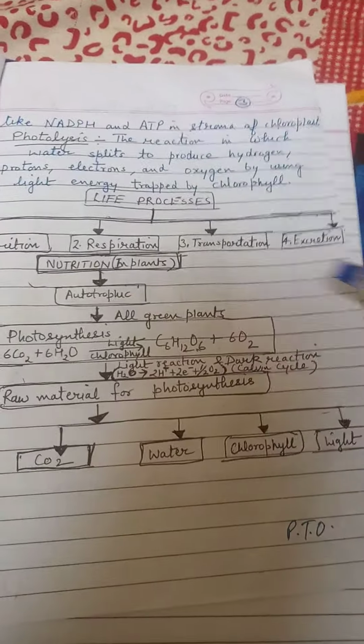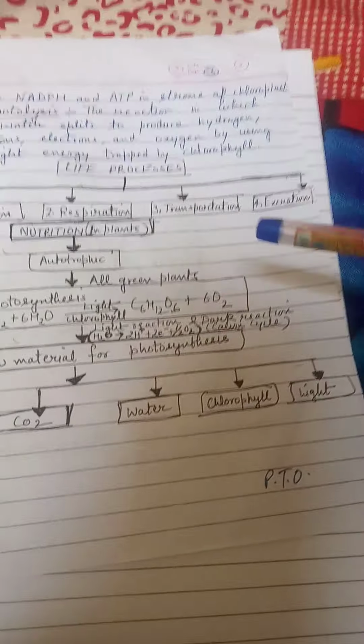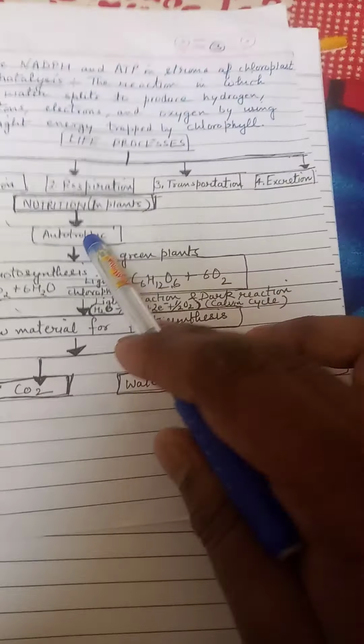Now you can see the life processes in the form of a flow chart. It has many important physiological activities, like nutrition, respiration, transportation, excretion. So now I am going to explain nutrition in plants. So what is nutrition? You know already that the process of taking food in many ways by the plants is called nutrition. And plants are autotrophic in nature because they can prepare their own food. Examples are all green plants.